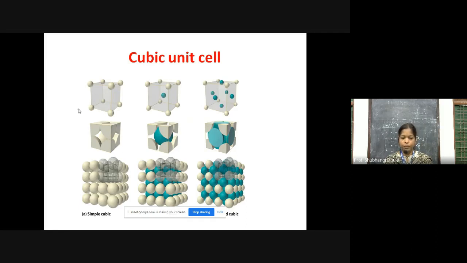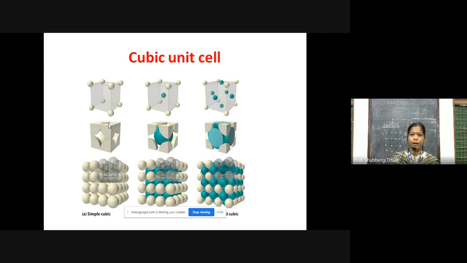So the arrangement is like this in case of the cubic system: the corner particles are shared by the 8 unit cells, or a corner particle is part of 8 unit cells. If I take a lemon and cut it in half, and again cut it in half, it becomes 4 parts, and if I cut again in half, it becomes 8 parts of the lemon.